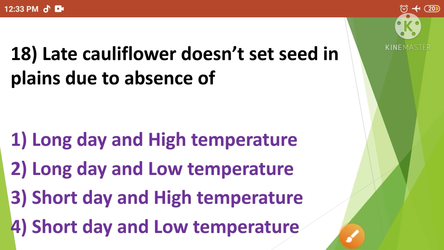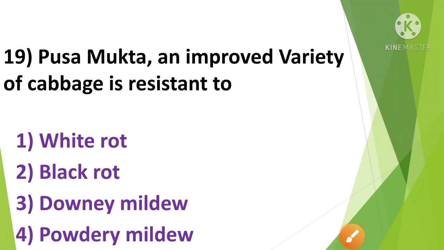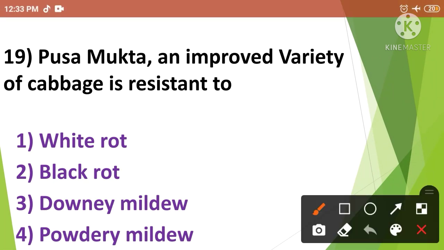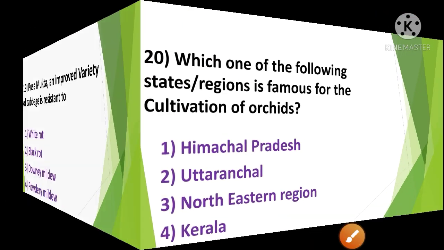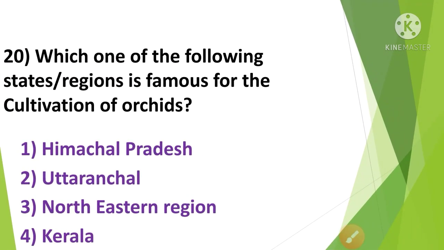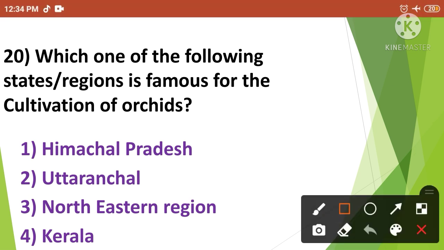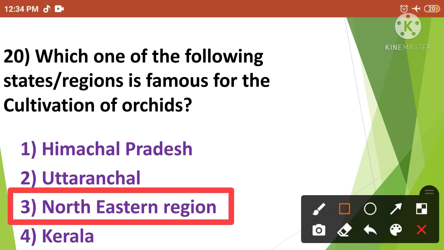Then next: Pusa Mukta, an improved variety of cabbage, is resistant to. The correct answer is option number 2. So the Pusa Mukta, an improved variety of cabbage, is resistant to black rot. Then next: which one of the following regions is famous for the cultivation of orchids? The correct answer is option number 3. So the northeastern region is famous for the cultivation of orchids.